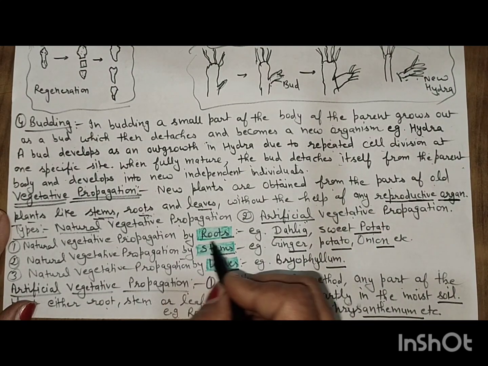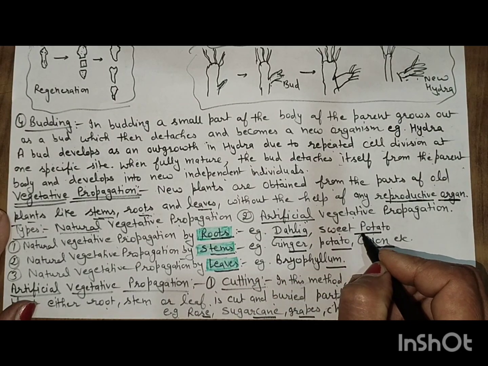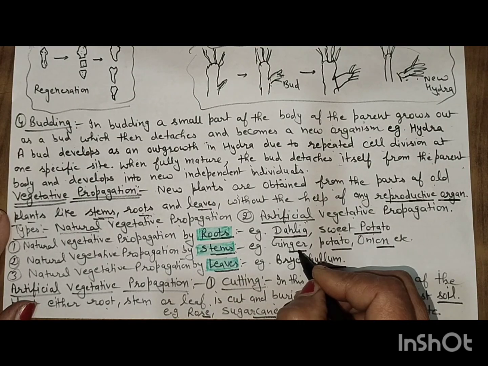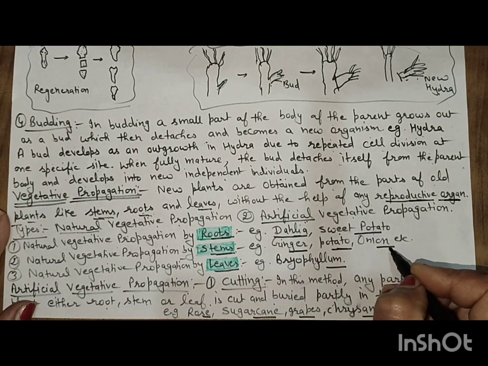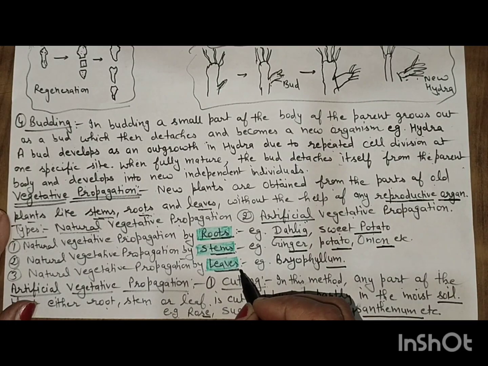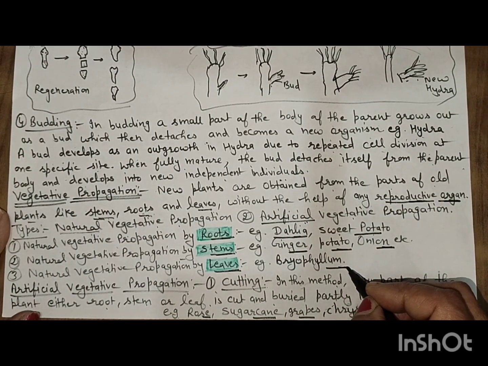Natural vegetative propagation by roots occurs in dahlia and sweet potato. Natural vegetative propagation by the stem occurs in ginger, potato, onion, etc. Natural vegetative propagation by the leaves takes place in bryophyllum.